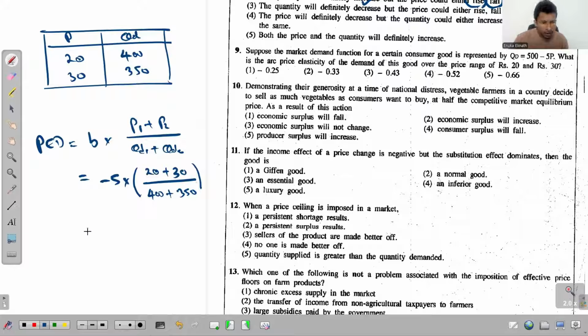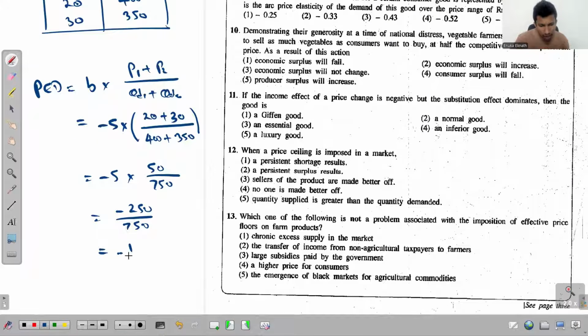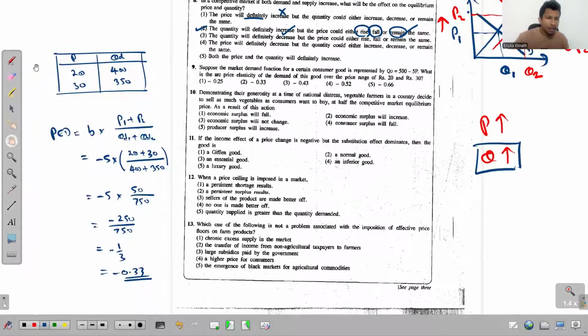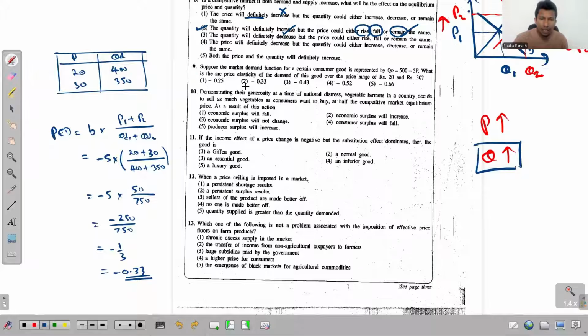So look at this now. In the numerator we have 50 and in the denominator we get 750. So finally it's minus 250 over 750, which is equal to minus 1 over 3, right? So this is minus 0.33. And what's the answer there? The answer for this question 9 is the second one.